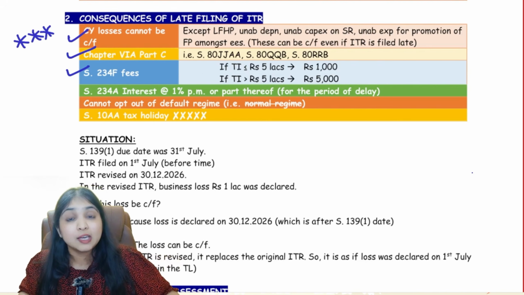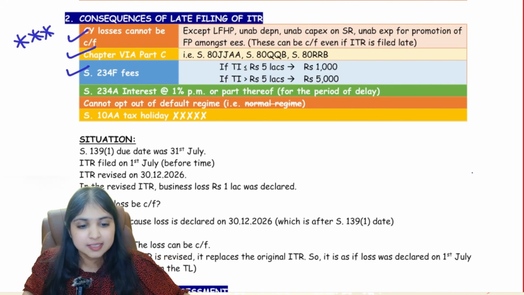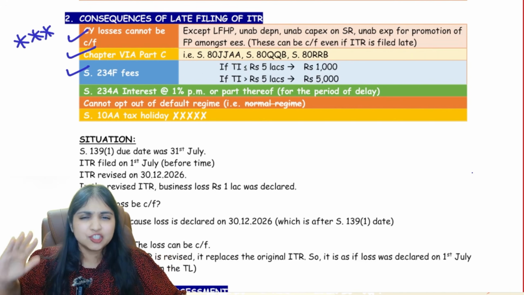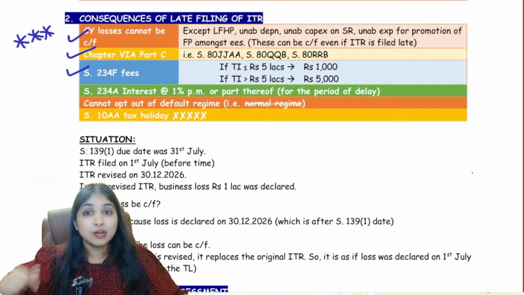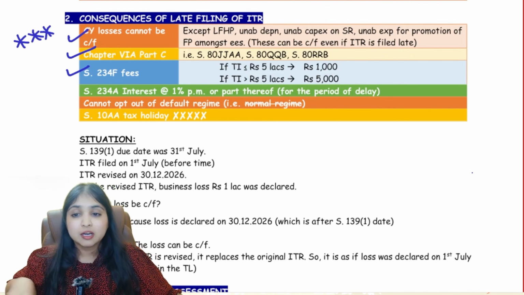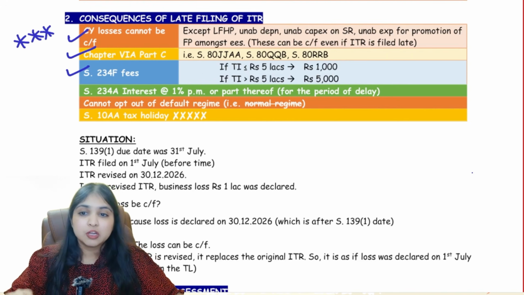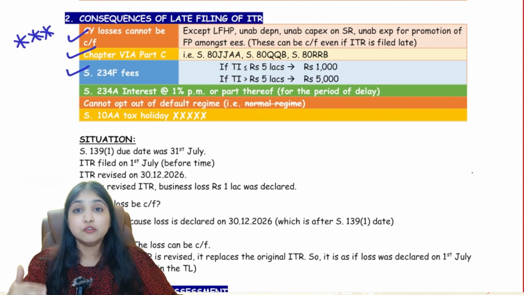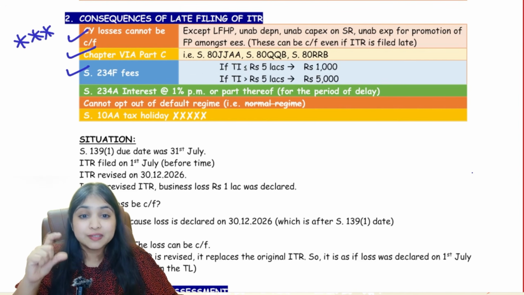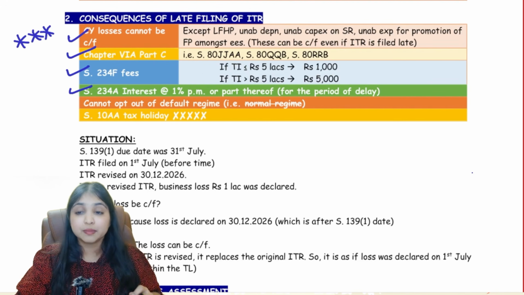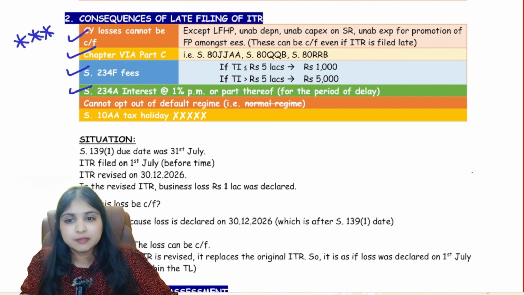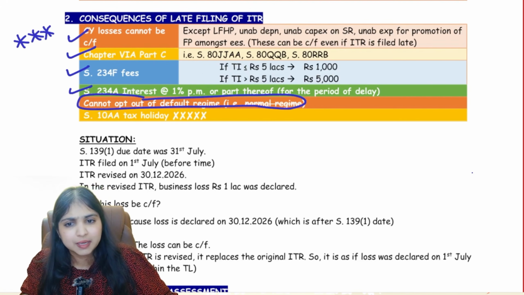F for fees. Fees for late filing of ITR. Okay. Then you'll also have to pay 234A interest. See guys, we have 3 interests. Okay. 234A, B and C. Each interest is for different reason. 234B and C you will be learning in your advanced tax chapter, in your next chapter. Right now I am talking about 234A. 234A comes into the picture when you file your ITR late. So for the delay period, 1% per month or part thereof interest you will have to pay under 234A.